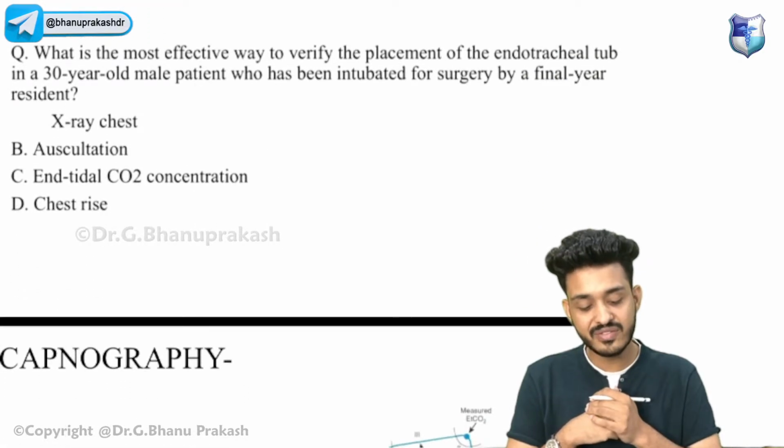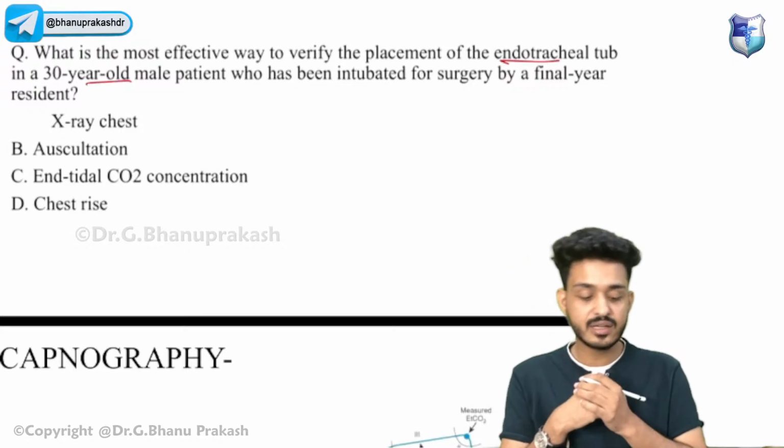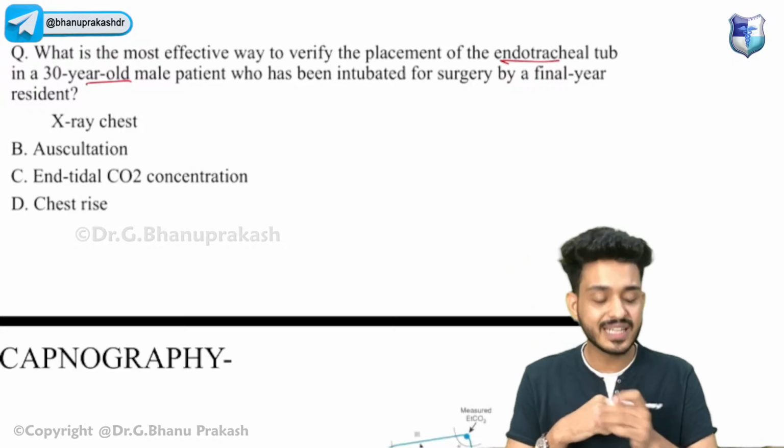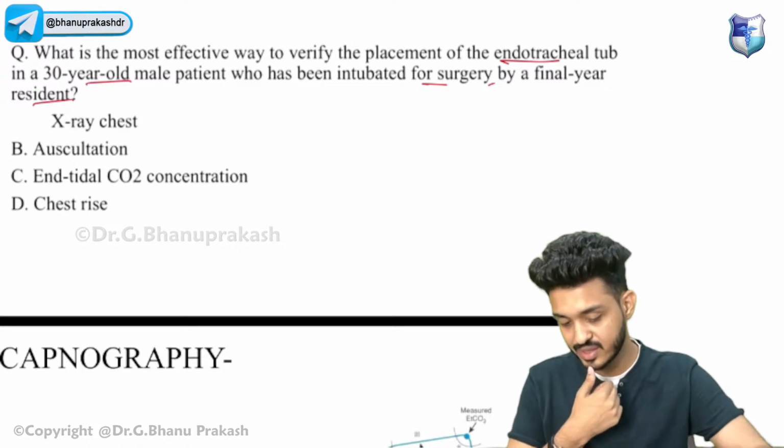What is the most effective way to verify the placement of the endotracheal tube in a 30-year-old patient who has been intubated for surgery by a final year resident? Okay, again, try to answer this one.